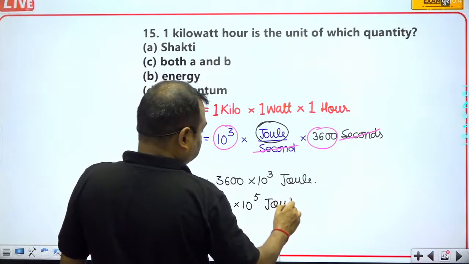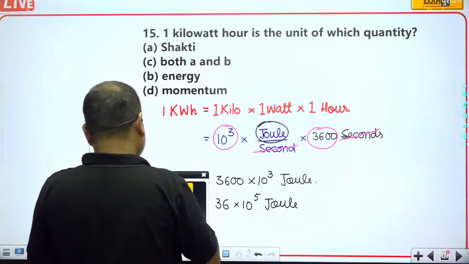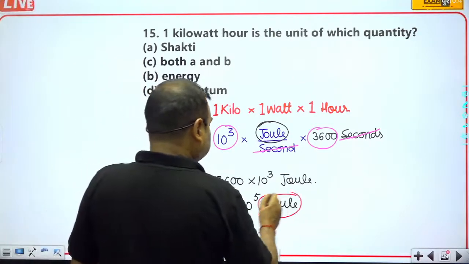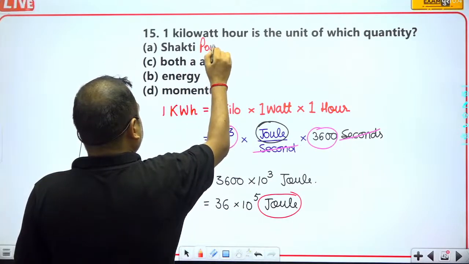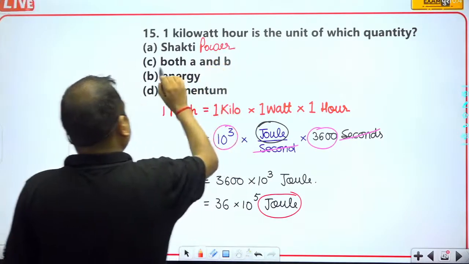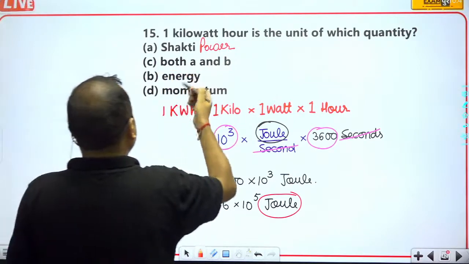Here you can see that the remaining unit is joule only. So it is not talking about power.